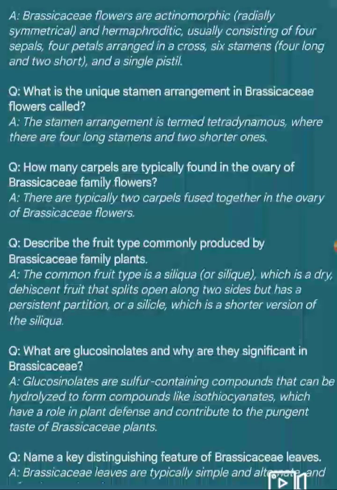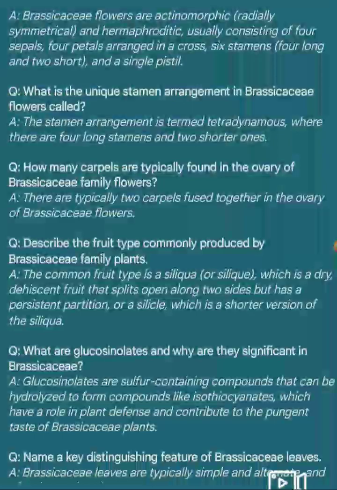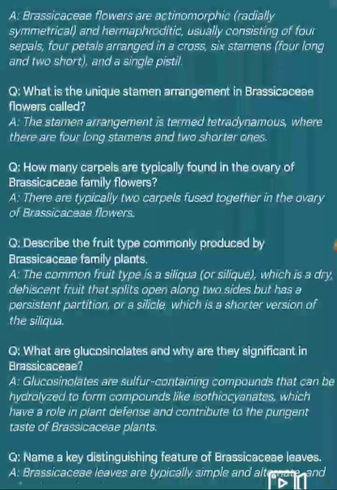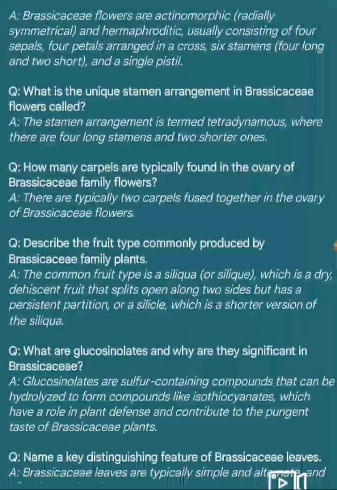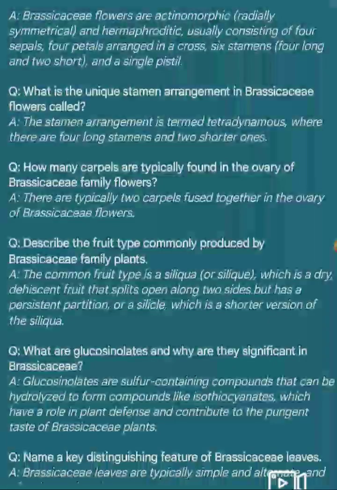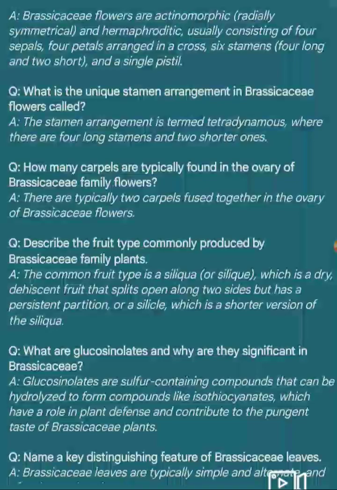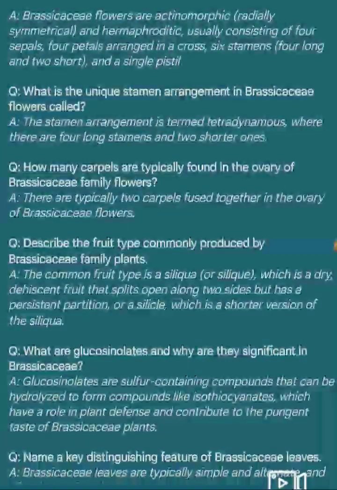Next question. Describe the fruit type commonly produced by Brassicaceae family plants. Answer. The common fruit type is a siliqua or siliqui, which is a dry, dehiscent fruit that splits open along two sides but has a persistent partition, or a silicle, which is a shorter version of siliqua.